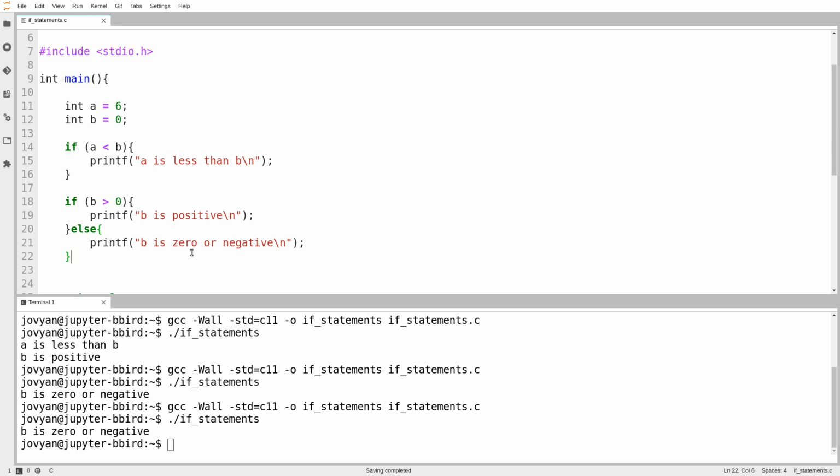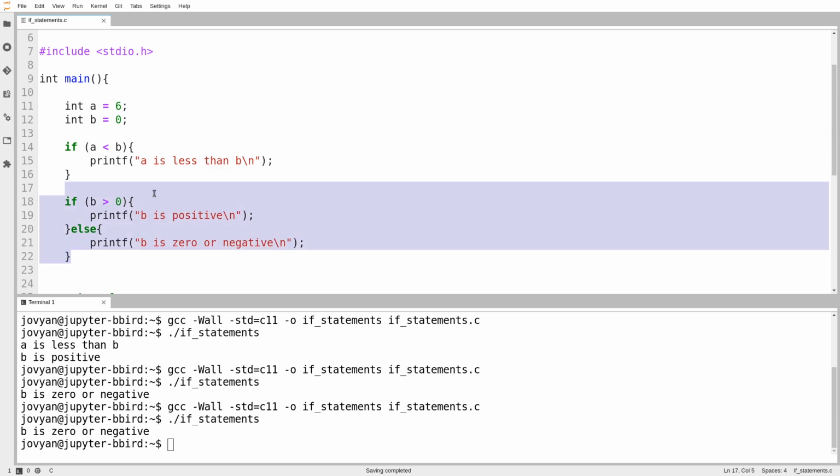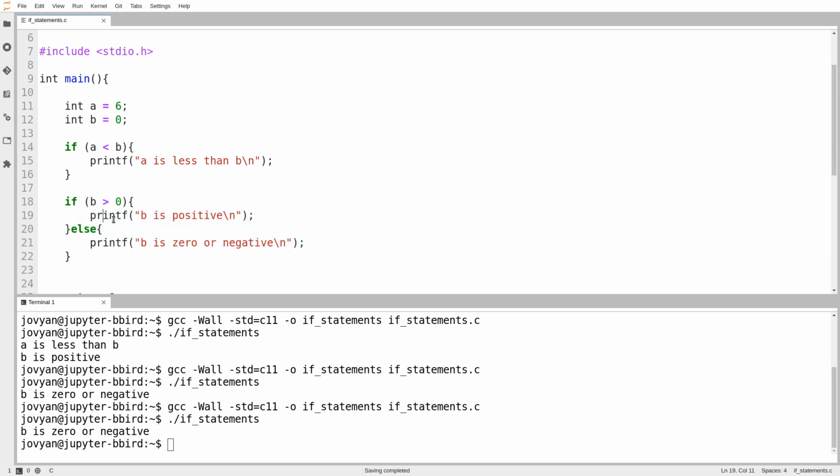And there's a third one, which is we can use if statements to break a problem down into different discrete cases. So here we've used two cases: either B is positive or B is 0 or negative. What if I want to break it down even further? This time I'll use A. So I'd say, okay, if A is, let's try equals.